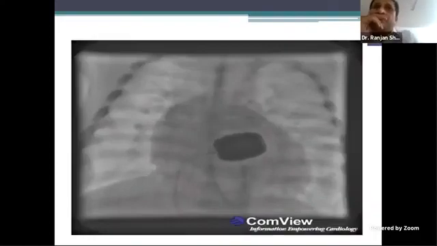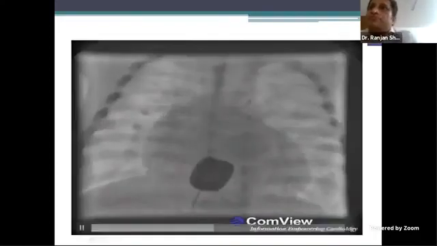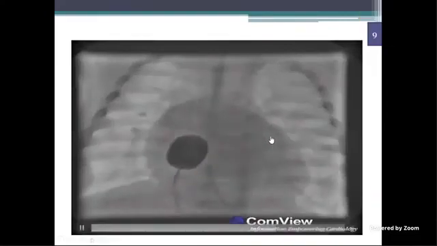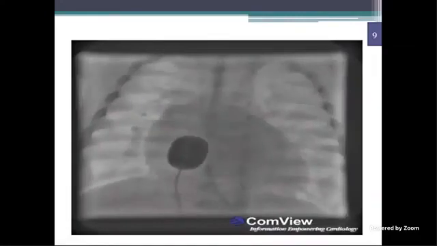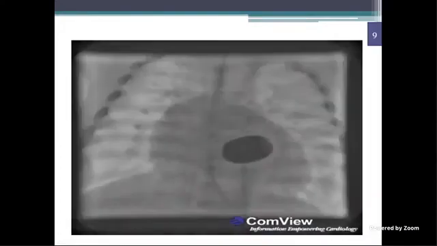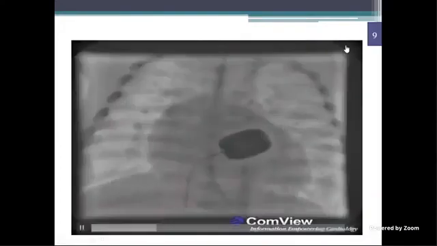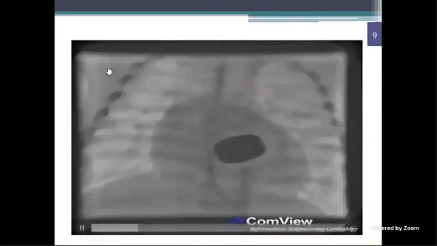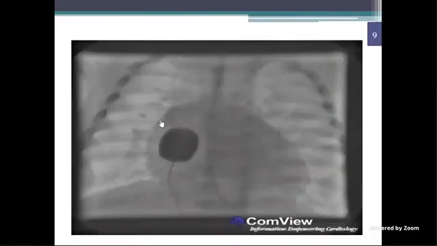Okay. This one. Danji, you want to say? Yes, sir. Sir, in this view, which is an AP view with a slight cranial angulation, we can see a balloon tip catheter going from the IVC to RA and then floating into the RVOT. That is the catheter, probably the Berman catheter. This is an intervention being done.